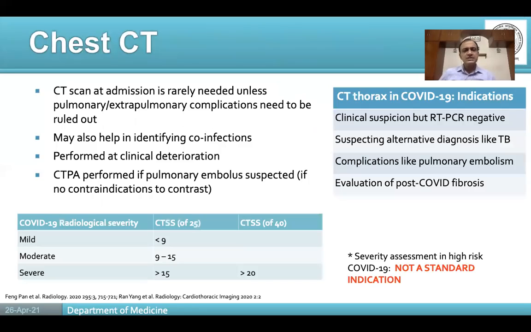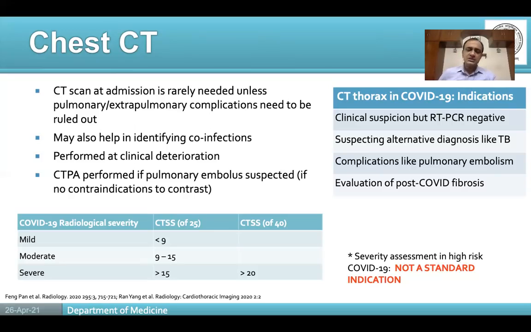Now, talking about CT scan, if we look at the standard indications of CT scan in COVID-19, they are usually used when we are suspecting COVID-19 in a patient whose RT-PCR, usually done multiple times, keeps coming negative, or suppose the clinical history or the features do not match that of COVID-19. So suppose the patient has fever for a month, or hemoptysis. So you want to rule out something like tuberculosis. So you get a CT scan done.